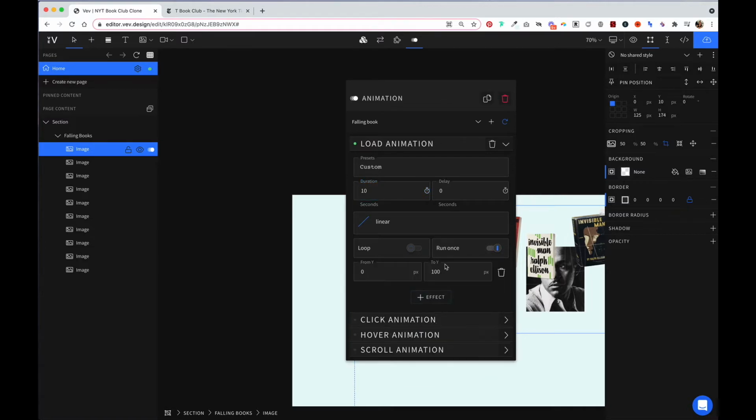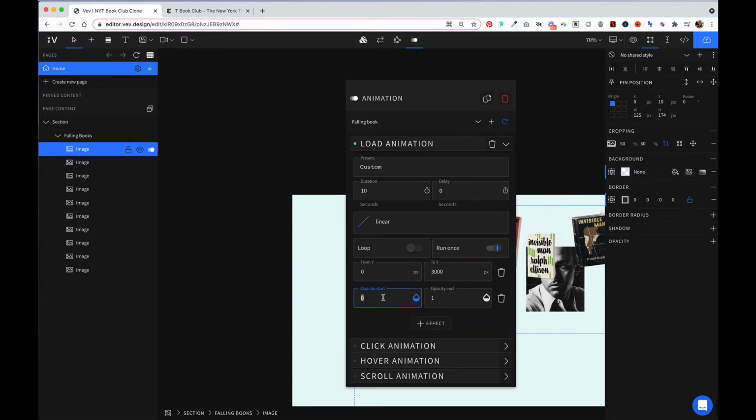One to move everything vertical, and we're just going to make this like 3000 for now. And then we also want the books to fade out as they go down the page, so we're going to reverse these to be 1 and then 0. And let's just update that preset.